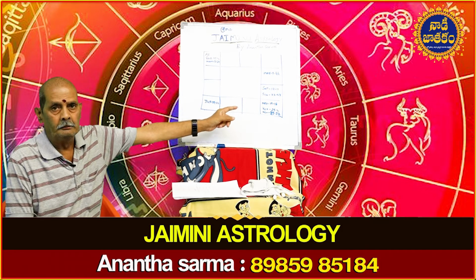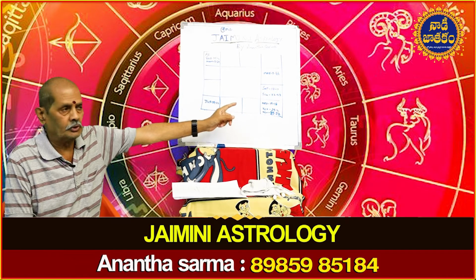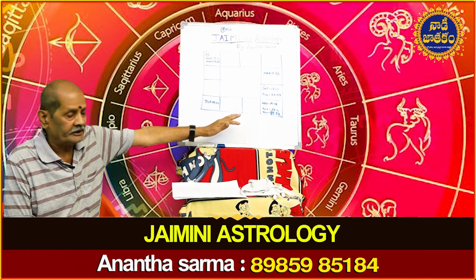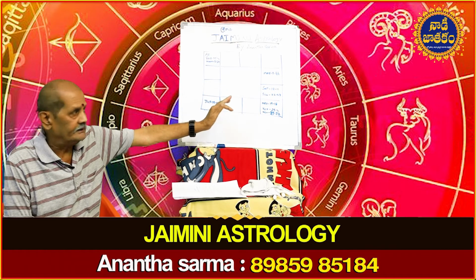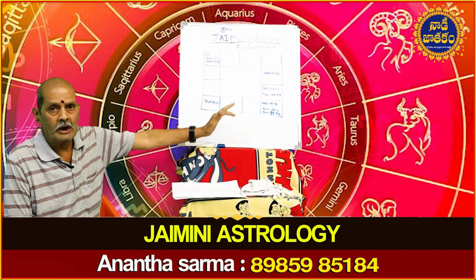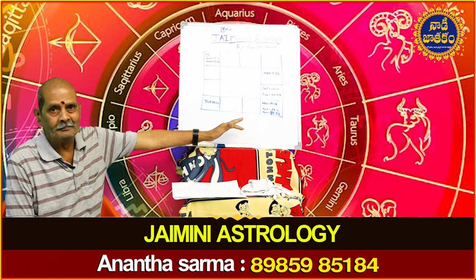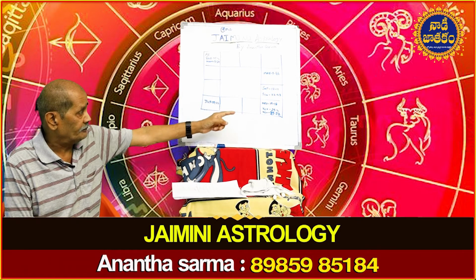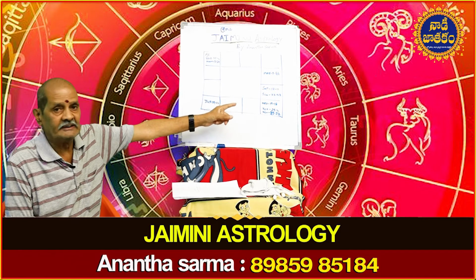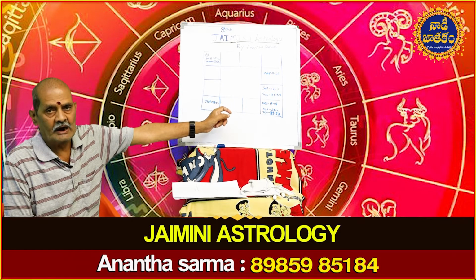Next, the third in the order is Sun, who is on 22 degrees and 27 minutes. He is called Bhratru Karaka. Bhratru means brothers. Bhratru Karaka BK. The fourth planet in the list is Mercury, who is on 19 degrees and 18 minutes. He is called Matru Karaka or MK. Then the fifth planet in the list after Mercury is Saturn, who is on 17 degrees and 11 minutes. He is called Putra Karaka. Putra means son. Putra Karaka or PK.